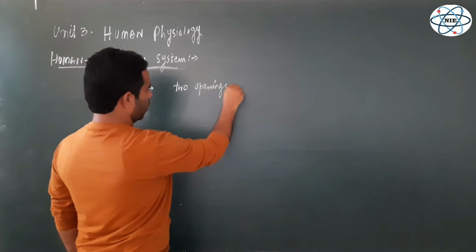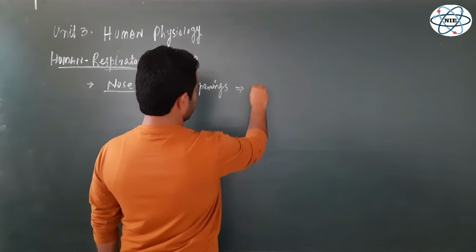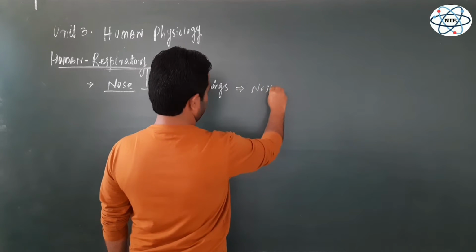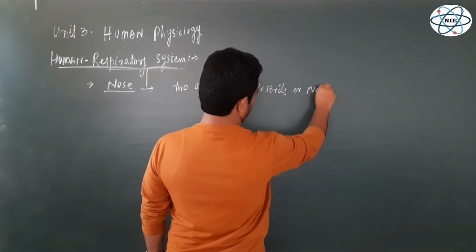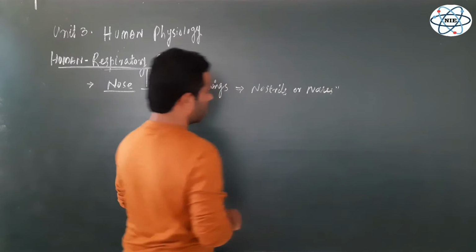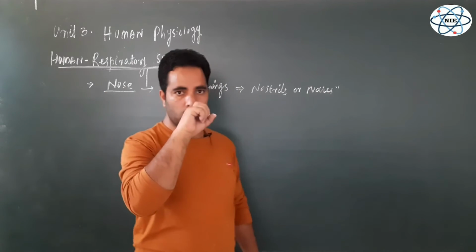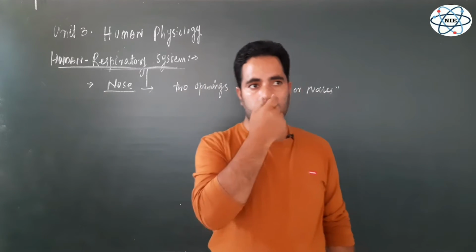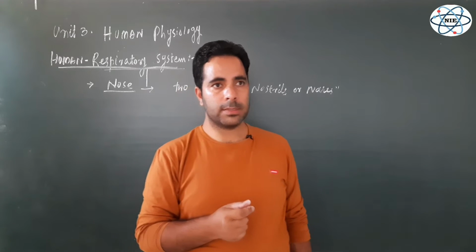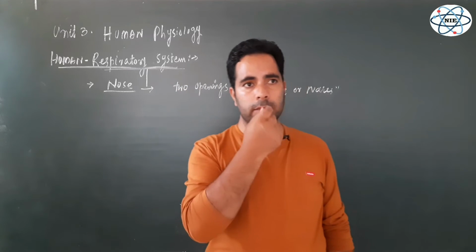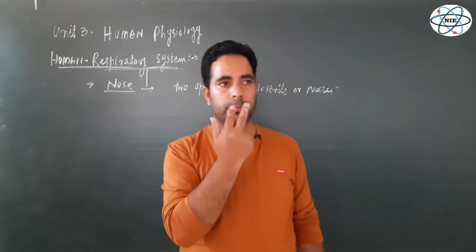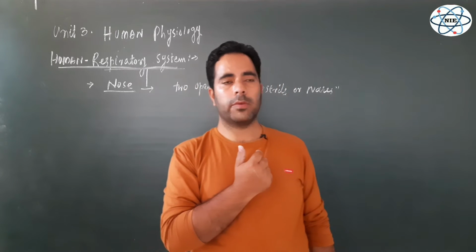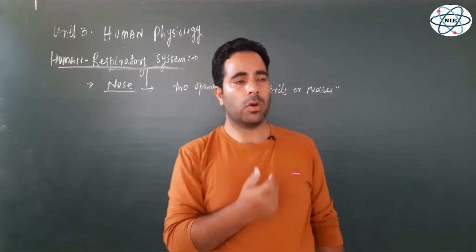There are two openings, and these two openings of the nose are called nostrils, or you can call them nares. So this is the nose, part of the respiratory tract, and this nose is connected to the outside by means of these two paired openings, and these are called nostrils.